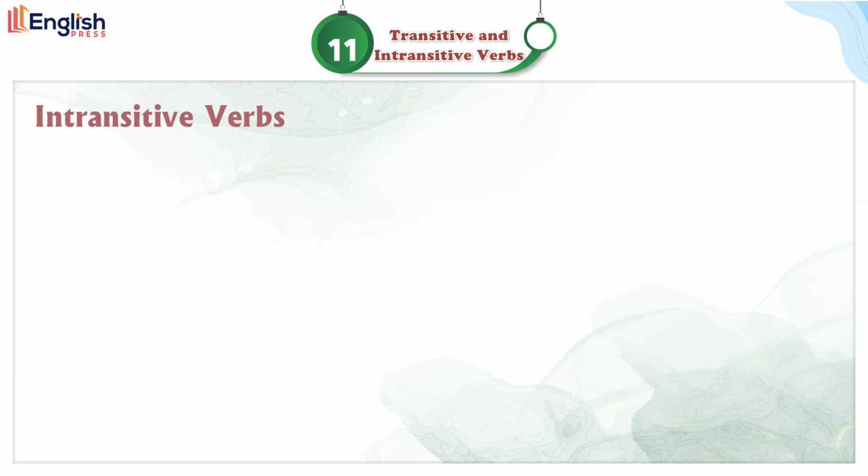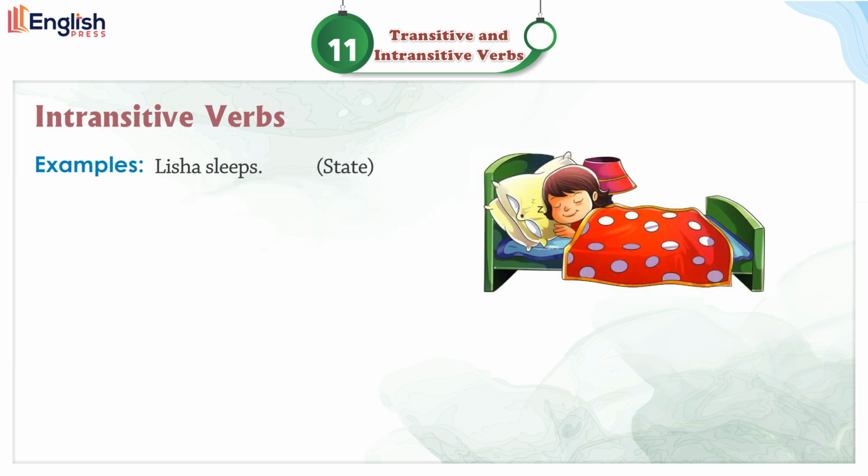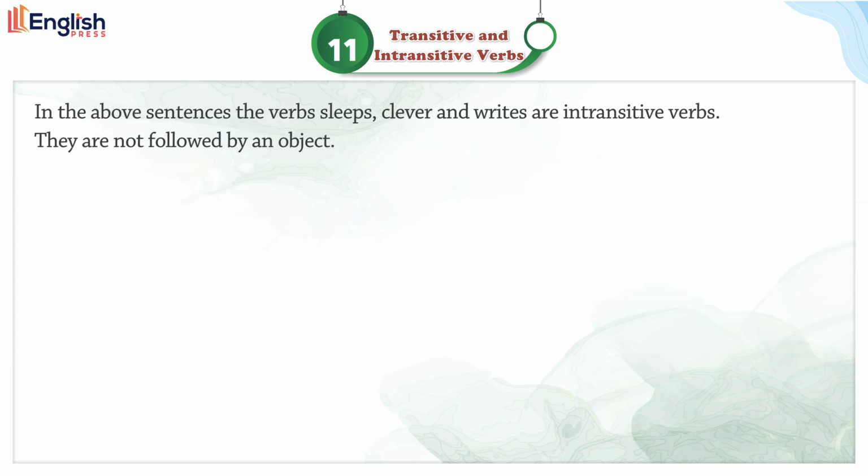Intransitive verbs. An intransitive verb is a verb that denotes an action which does not pass over to an object. It expresses a state of being. Examples: Lisha sleeps, state. Namit is clever, being. He writes neatly, action. In the above sentences, the verbs sleeps, is, and writes are intransitive verbs. They are not followed by an object.